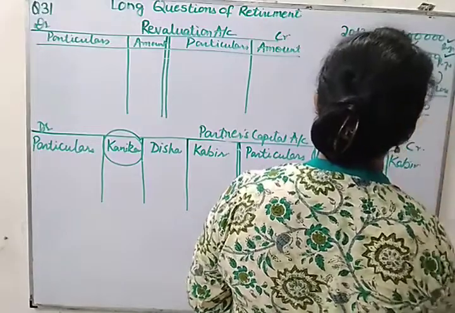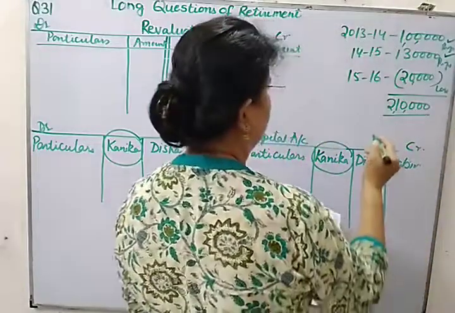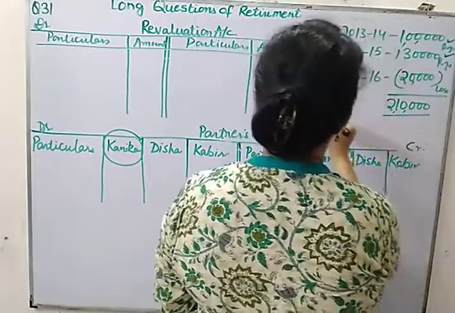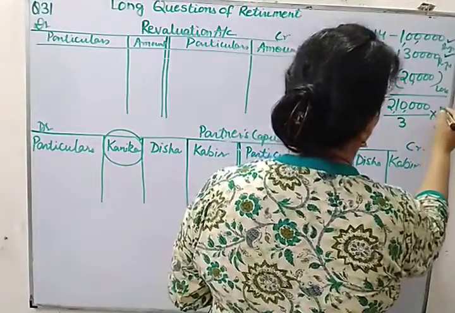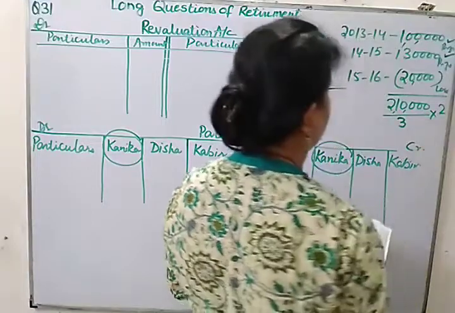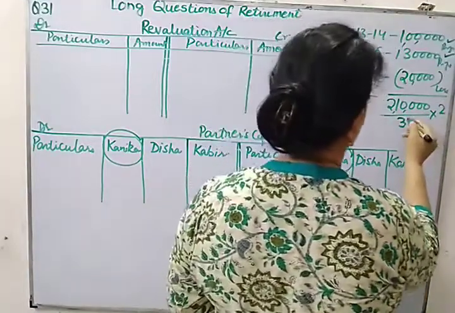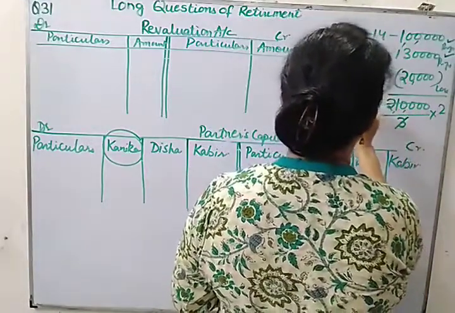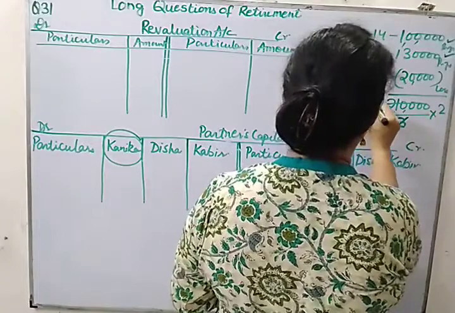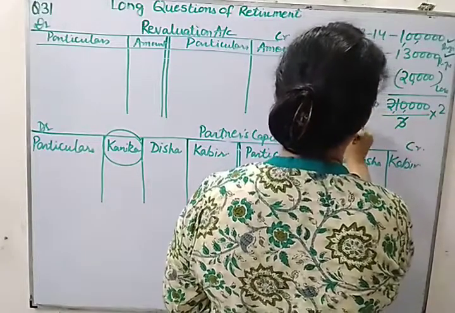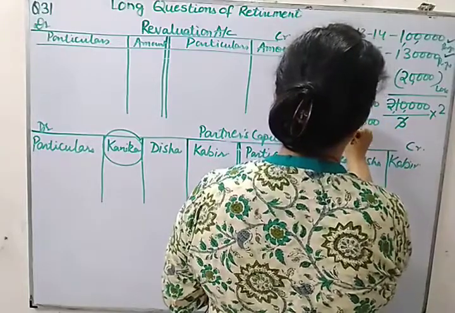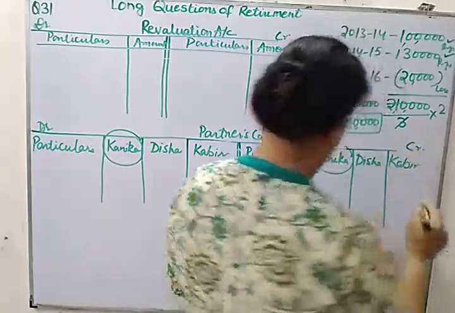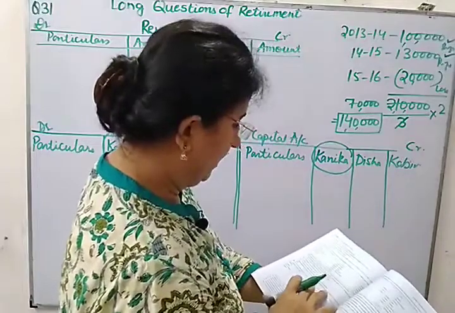So this is the 3 years' profit. Then you will calculate goodwill: average of 3 years multiplied by 2 years purchase. If you solve it, it will be 70,000. So the goodwill of the firm will be 1,40,000.